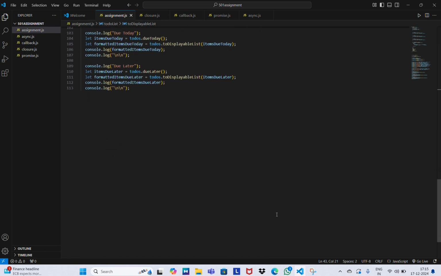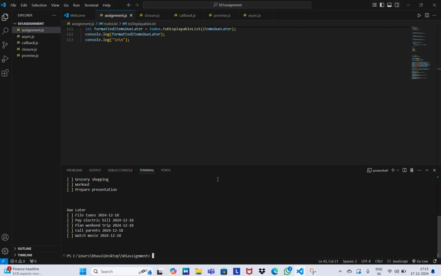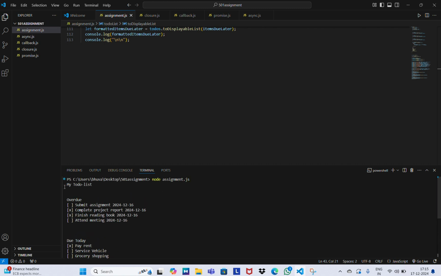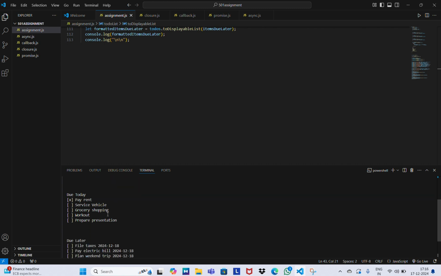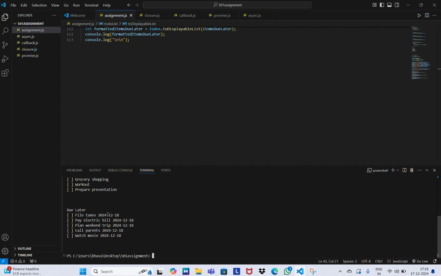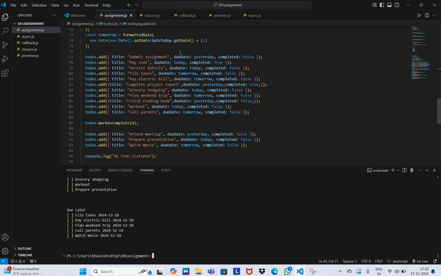Now let's run this with node, and we can see how a formatted string will be outputted. Yeah, we can see here the heading that we have printed, my to-do list, and these are the overdue items, the due today items, and these are the due later items. That's all about this, and thank you for listening to me.